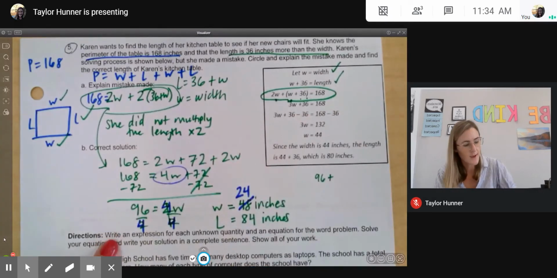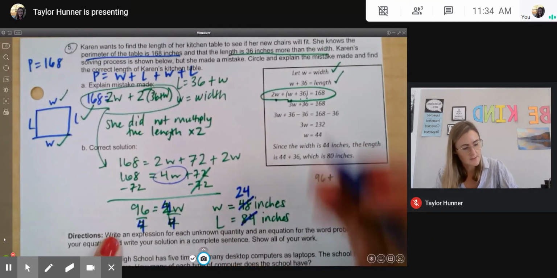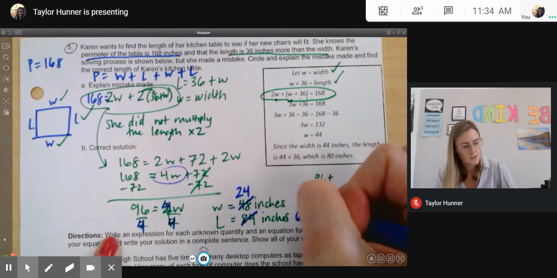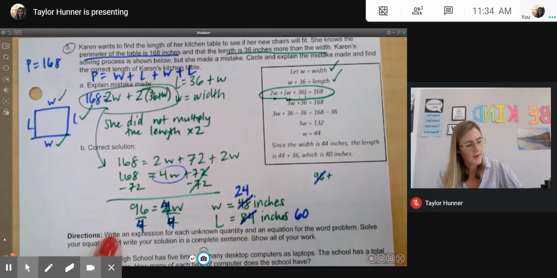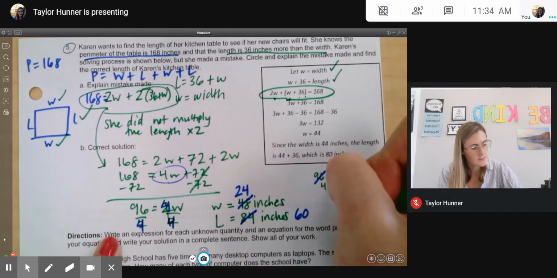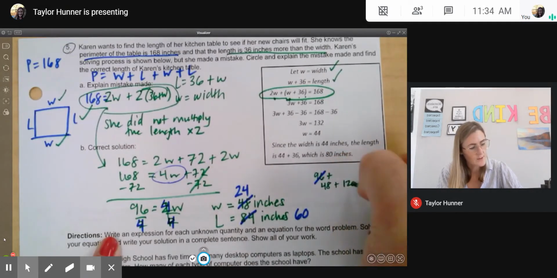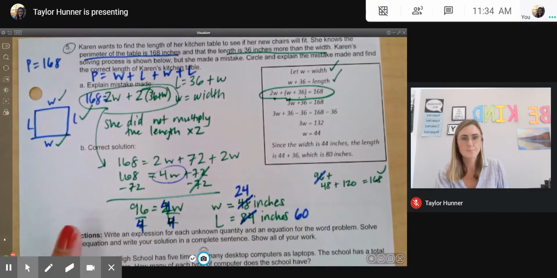So then if we added 36 to 24, I would get 30 plus 30 is 60 inches. So now, if I were to check, I have 24 times 2 is 48, and then 60 times 2 is 120. So 120 plus 48 will equal my perimeter of 168.